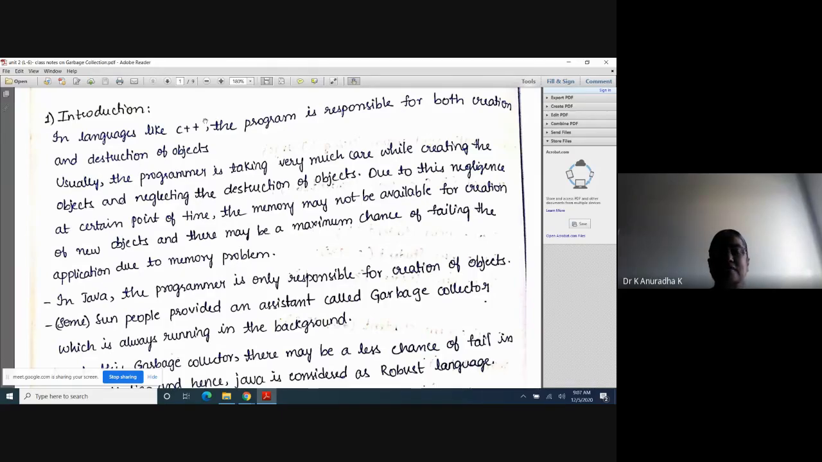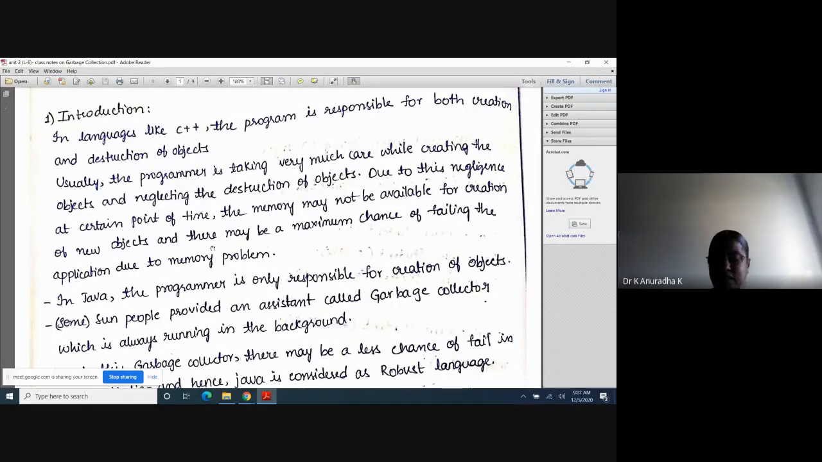Therefore, there is a high chance of the application failing due to memory problems. This is in case of C++, because in C++ the programmer is responsible for both creation and destruction of objects. That's why usually the programmer concentrates more on creation of objects and does not concentrate on destruction of objects. Due to that, memory may not be available, and at a certain point of time the application may fail due to memory problems.